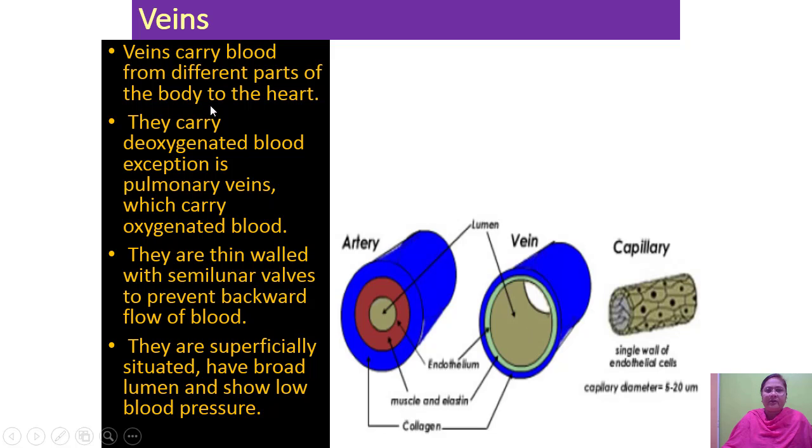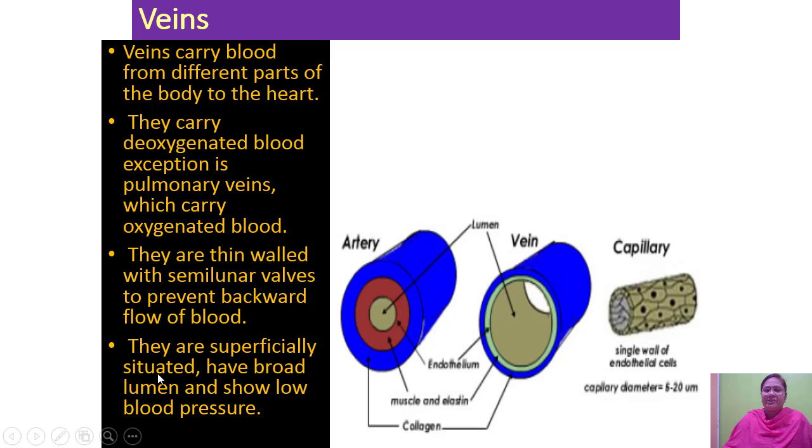So we shall now see points. Veins carry blood from different parts of the body to the heart, exactly opposite to the arteries. They carry deoxygenated blood. Exception is pulmonary veins, which carry oxygenated blood. They are thin-walled with semilunar valves to prevent the backflow of blood.